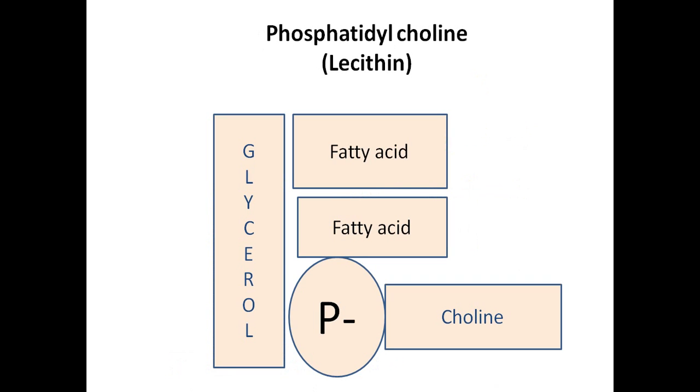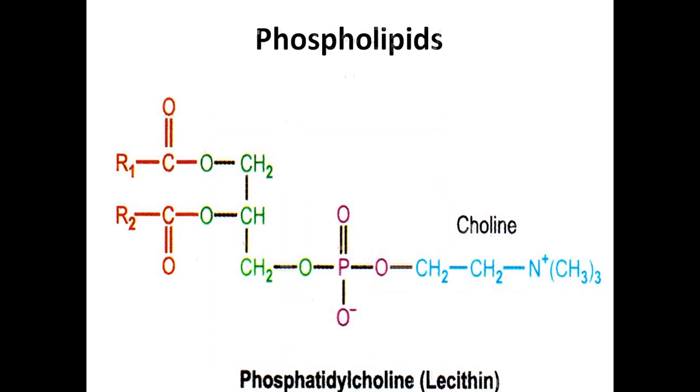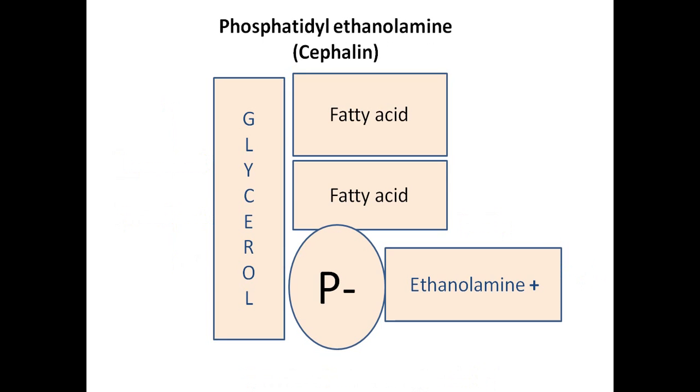Example for phospholipid is phosphatidylcholine, the first example. It is also called as lecithin. If you see the structure of phosphatidylcholine, the first carbon and second carbon in glycerol are esterified with fatty acids, the third carbon is first attached to phosphate, and phosphate is attached to an amino alcohol called choline. So it is called phosphatidylcholine, and this is also called as lecithin.